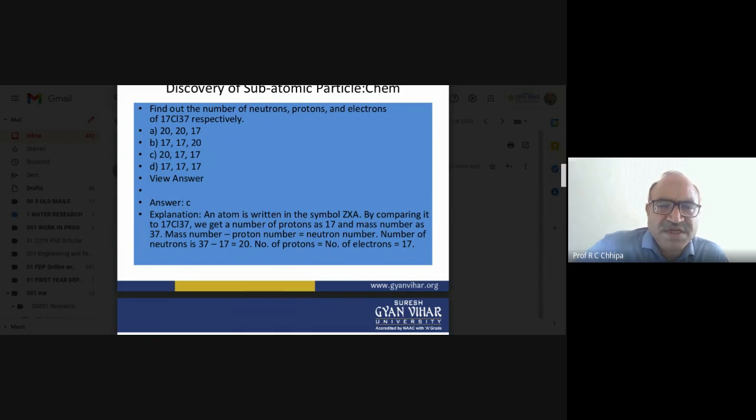So three things: neutron, proton, and electron. How many neutrons? 37 is the mass number, 17 is the atomic number, so we get 20. So 20 are the neutrons and 17 are the protons.